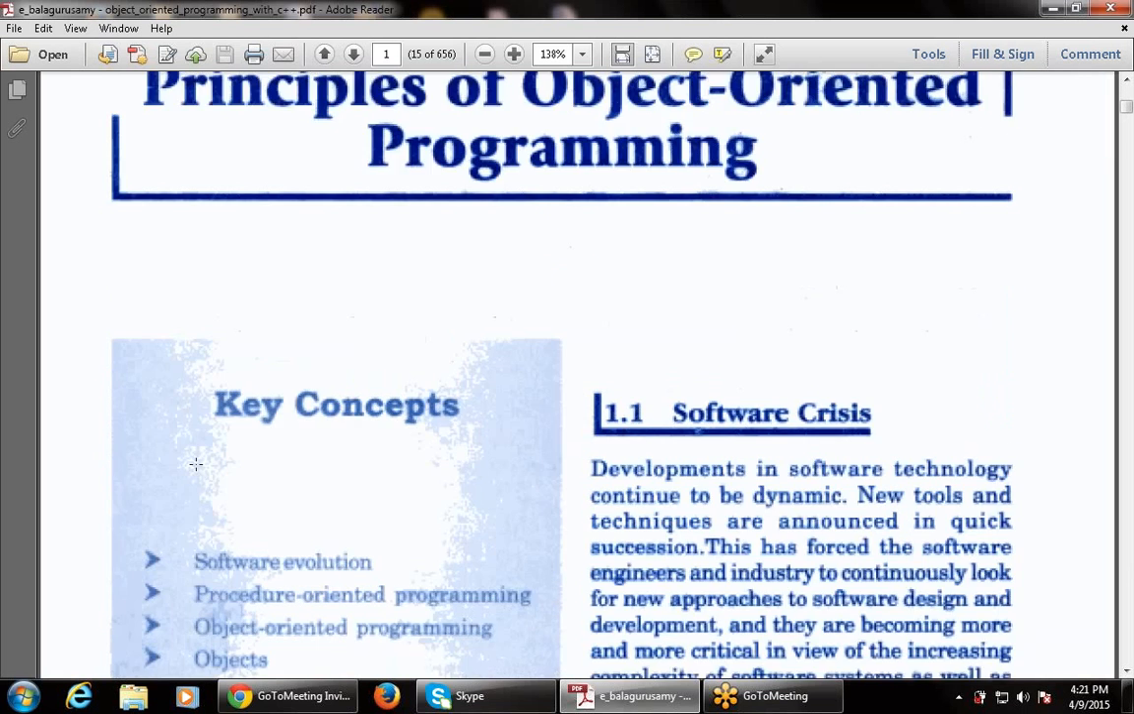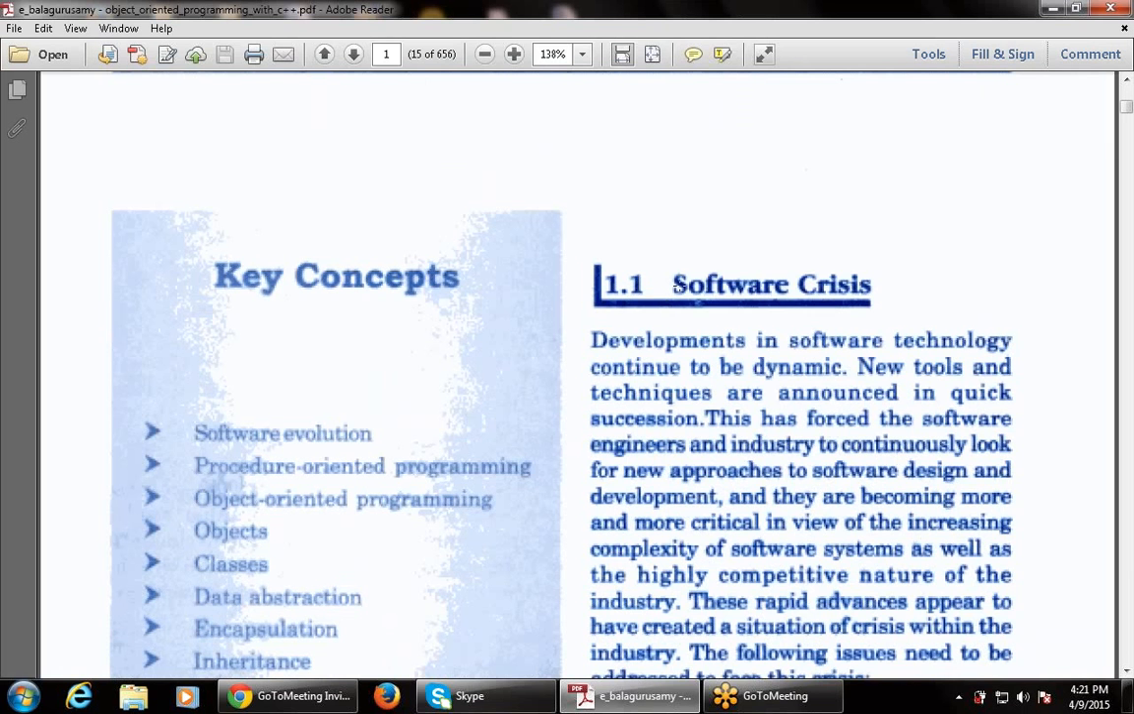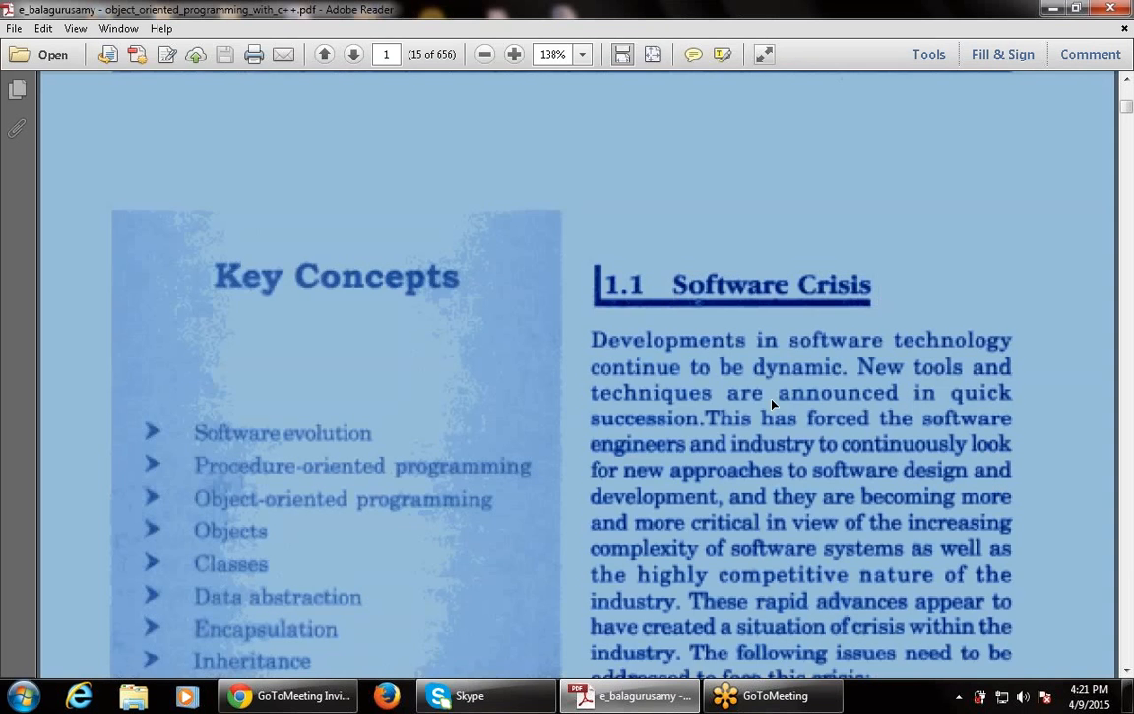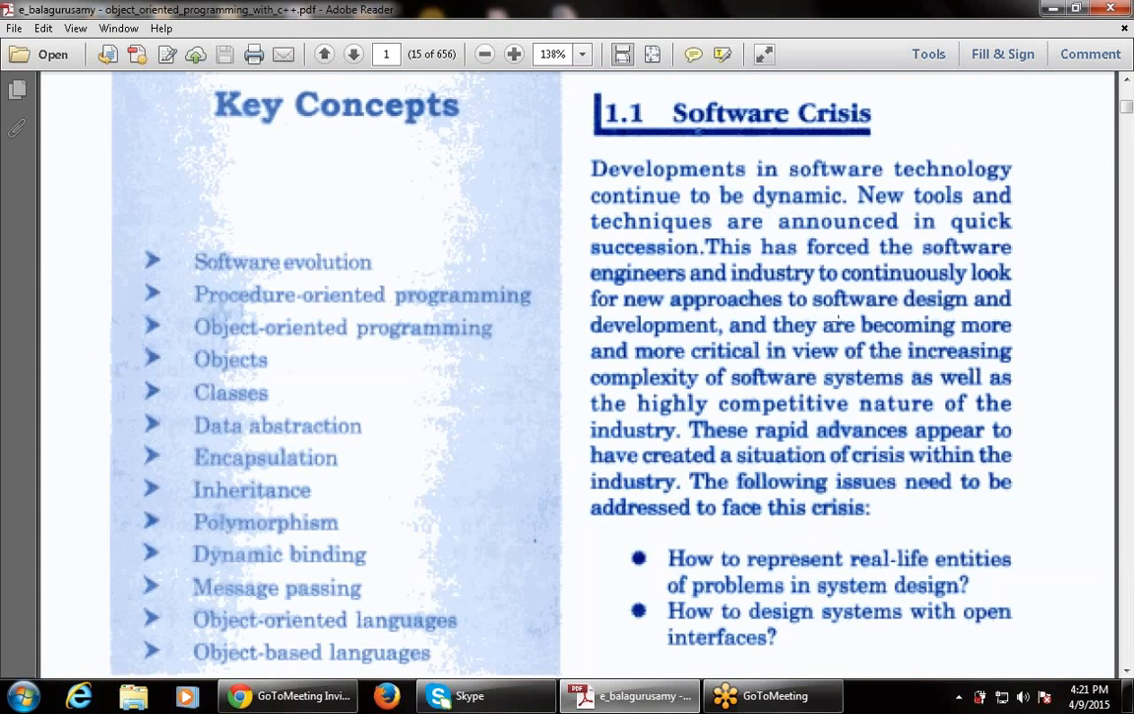So let's start with the first chapter, that is principles of object-oriented programming. That means what are the various principles that are used with object-oriented programming. So first is software crisis. This says what software crisis means: there is a demand for more software, and there will be a lack of software in the market, that is a software crisis. So this says development in software technology.